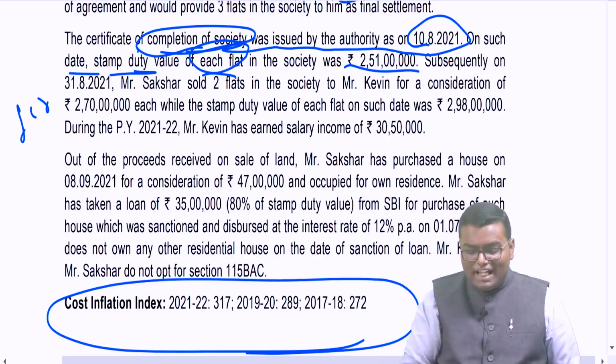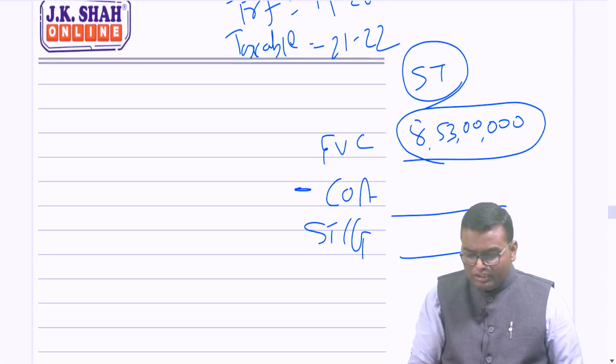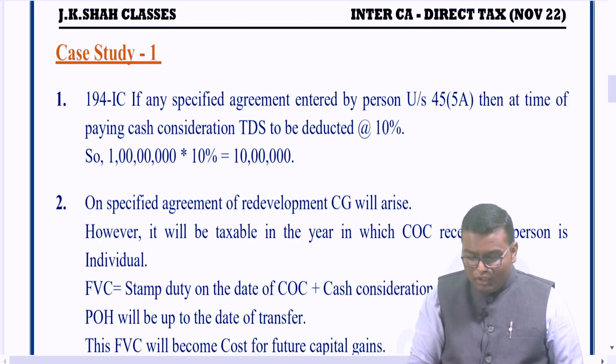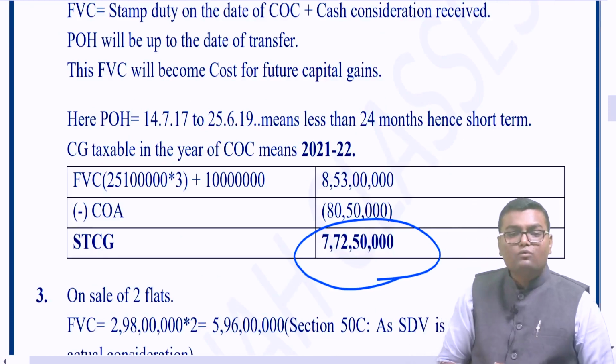The cost of the land. And the cost of the land, they have given 80 lakh 50,000. Without indexation, I have to deduct 80 lakh 50,000. So the balance will obviously be what? Short term capital gain of rupees 7 crore 72 lakh 50,000.